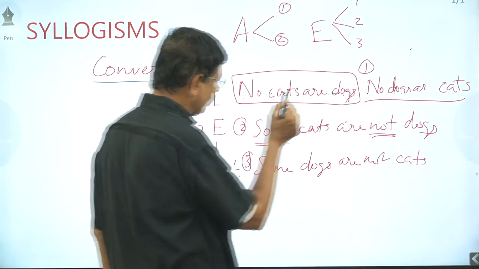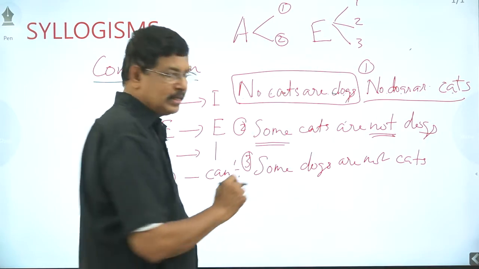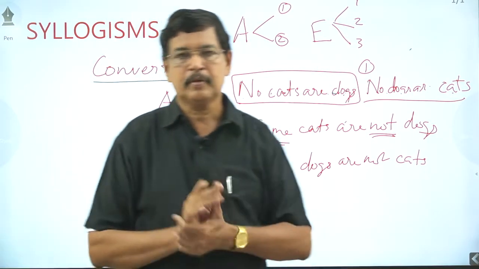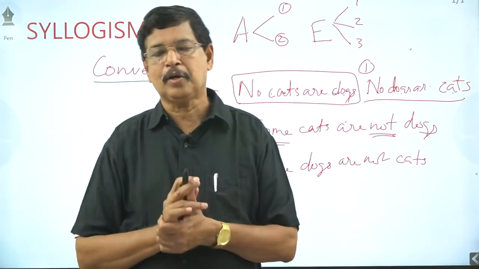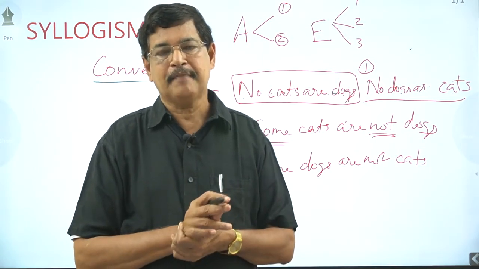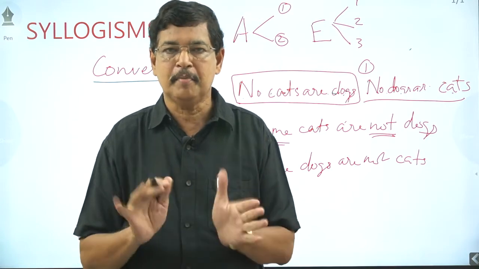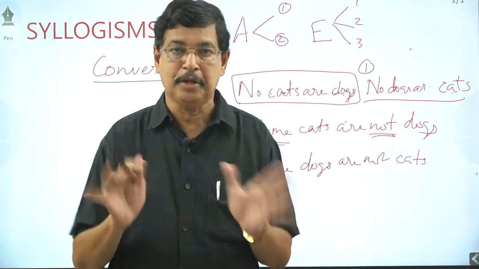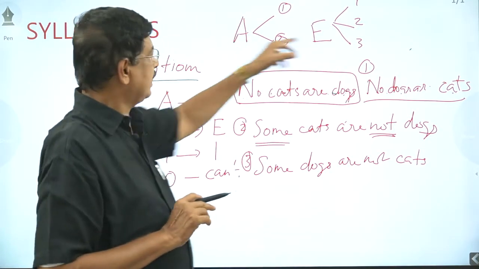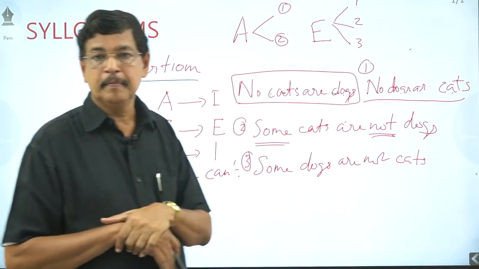Some dogs are not cats. All three conclusions are negative. Always when a negative statement is converted, we get only three conclusions, and those three conclusions will always be negative. Okay, this is the second type. E-type we can convert into three.